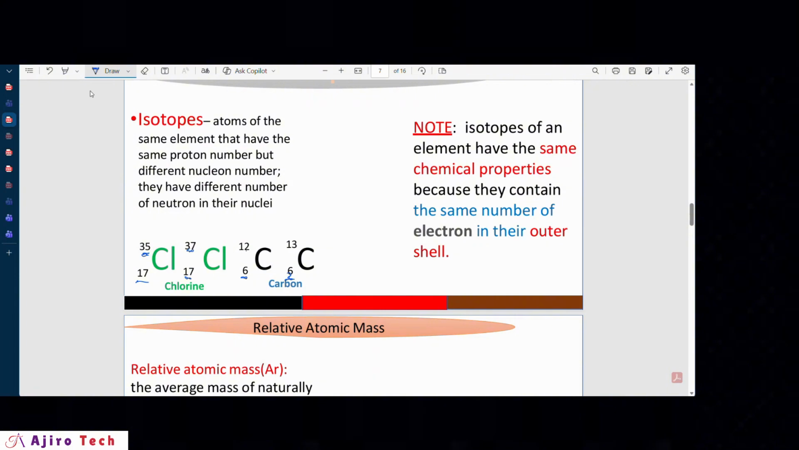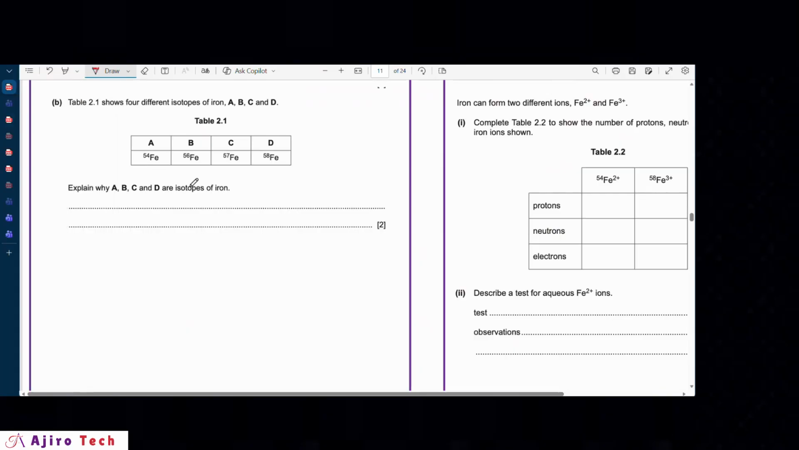All right, so that gives us an idea of what the answer should be in the question we're looking at. So when you're defining isotopes, you have to be very careful. Our answer here is just, you could see the mark allocation is 2 marks. So you have to say that they are isotopes of iron. So they are atoms. They are atoms of the same element.